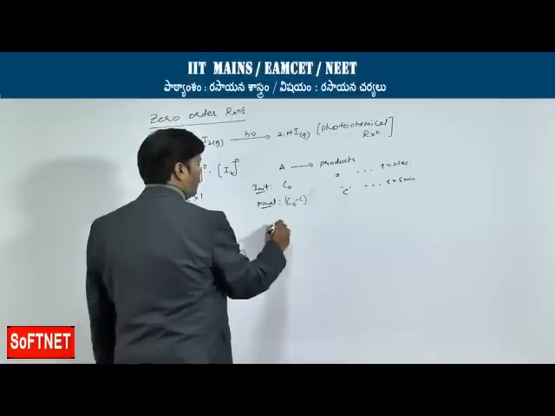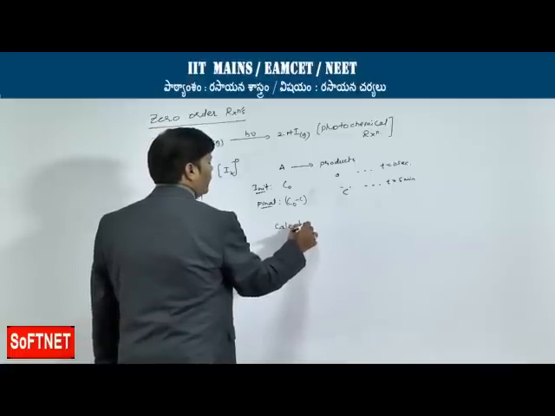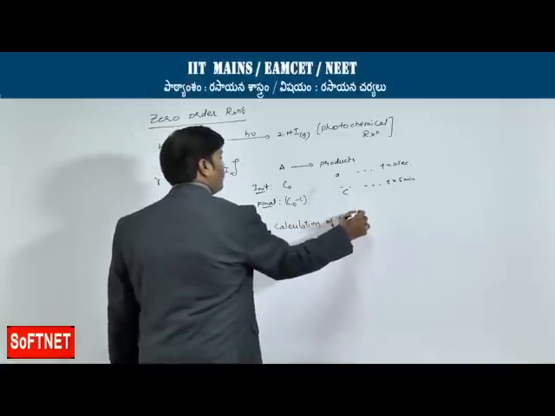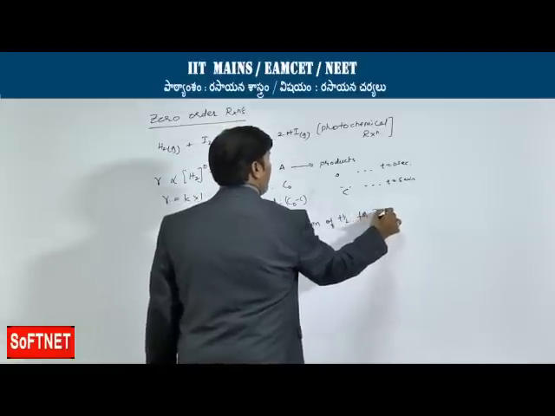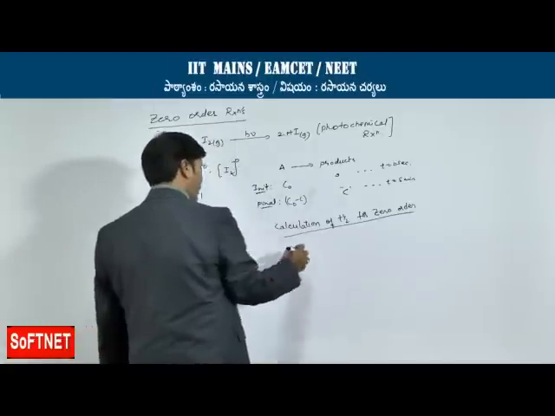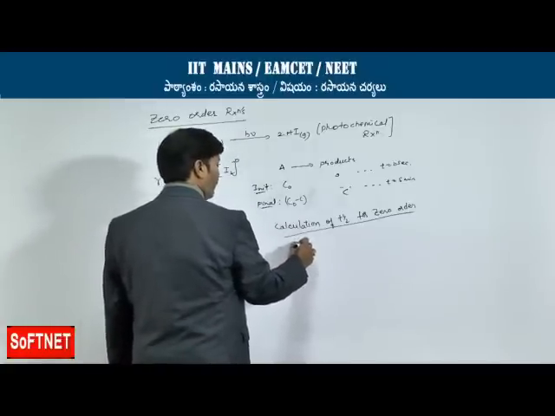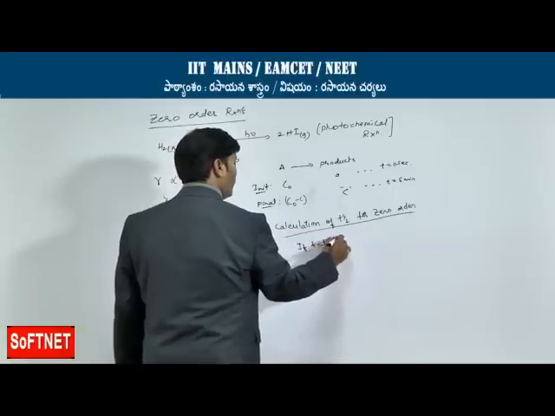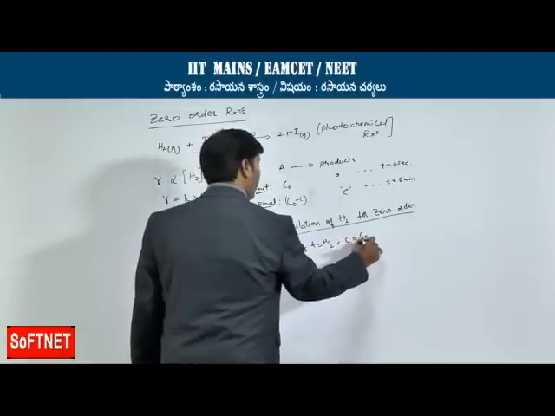Then the calculation of t half for zero order. If you are calculating t half for zero order, take t is equal to t half, then C is equal to C naught by 2.